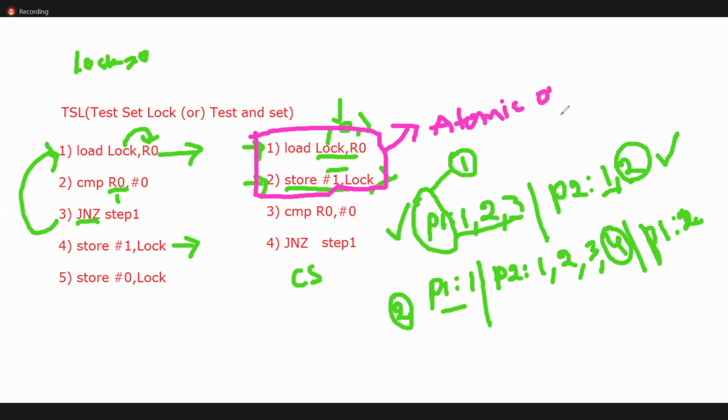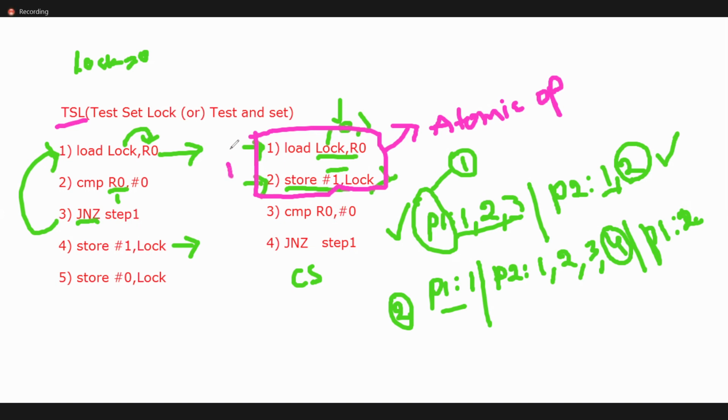So how can I write it? To combine this, there is one hardware instruction in the operating system, that is TSL. This is one hardware instruction.